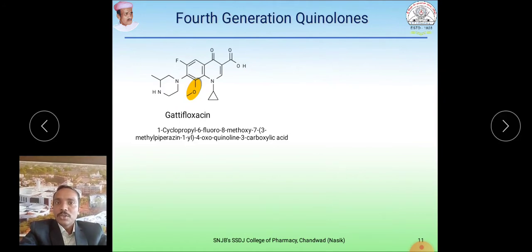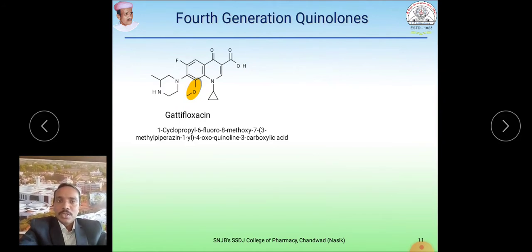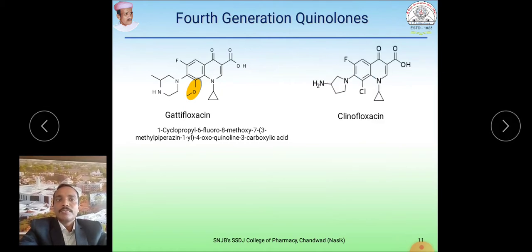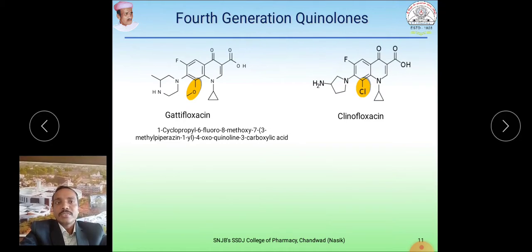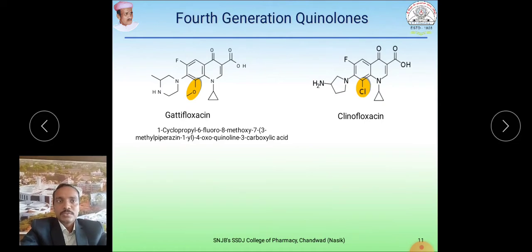The rest is similar to ciprofloxacin. One more analog here, clinafloxacin. Clinafloxacin contains chlorine at the 8th position, so that's why it is known as clina. It doesn't contain a piperazine ring; the ring is replaced with an amino group containing moiety. So these are examples of 4th generation quinolones, the newer molecules.